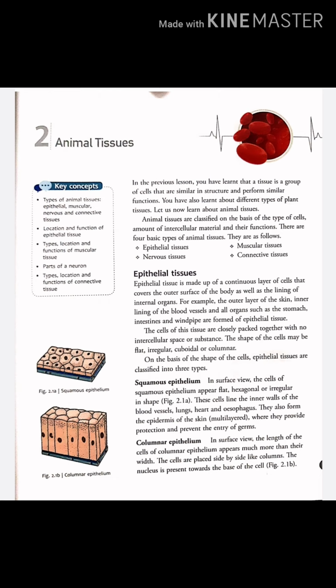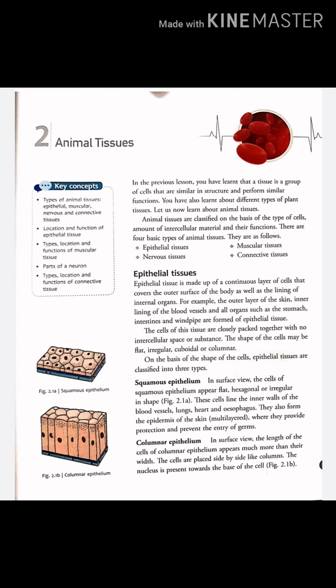Fluid connective tissue. This tissue is of two types, blood and lymph. Blood consists of a straw-colored fluid matrix called plasma, in which three types of cells are present. They are erythrocytes (RBCs), leukocytes (WBCs), and thrombocytes (platelets).